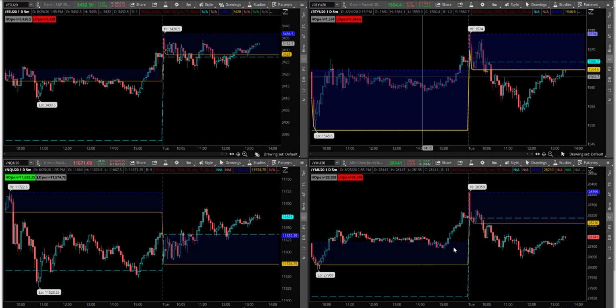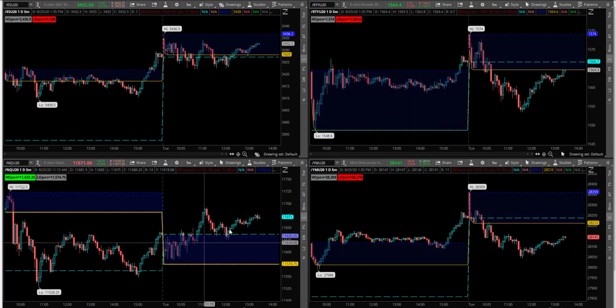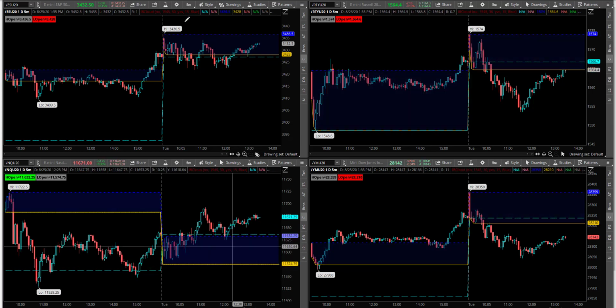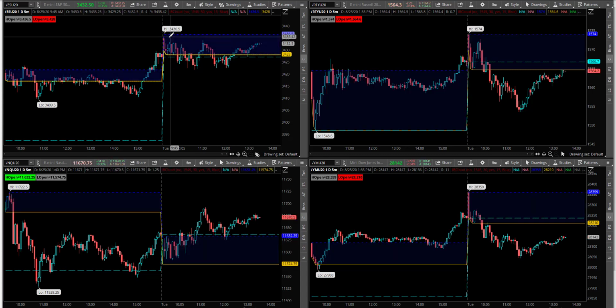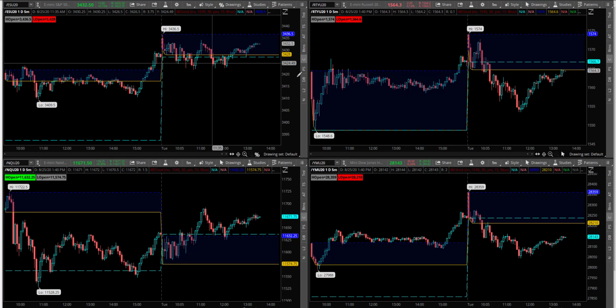The Russell and the YM have been a bit weaker, and the NASDAQ has been a bit stronger intraday, but the ES is just consolidating here underneath the open, which is near the high of the session from this morning. And what I want to do is take a look at this pattern that we looked at this morning, which was based upon the 2-day RSI given an overbought reading. And I want to take that same indicator and apply it to the afternoon with a little bit more context around what has happened since the open, since we've got a lot more information now, and then see what that leads to into the close.